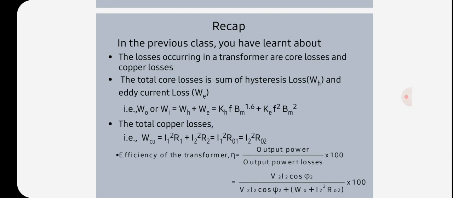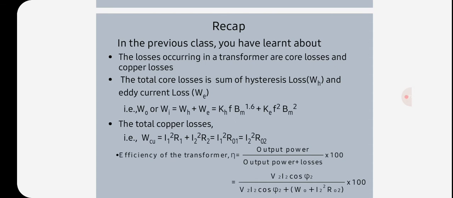For example, if copper losses at full load at a current of 10 amperes are 400 watts, then the copper losses at one half load, 5 amperes, will be (5/10)² × 400, that is 100 watts. And at one fourth load, 2.5 amperes, will be (2.5/10)² × 400, that is equal to 25 watts.